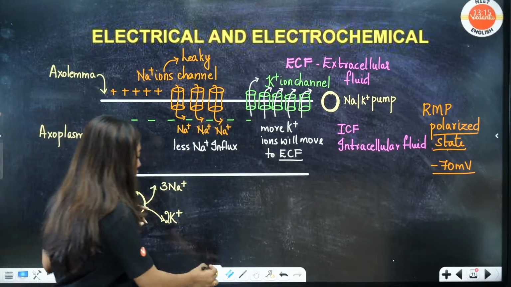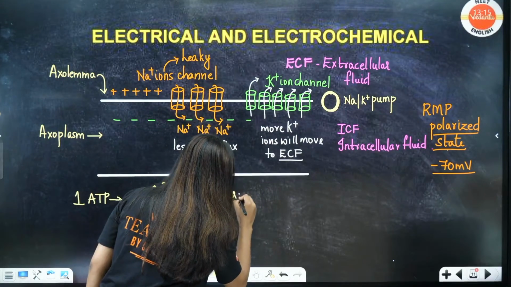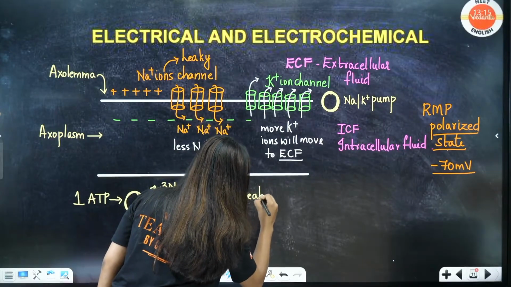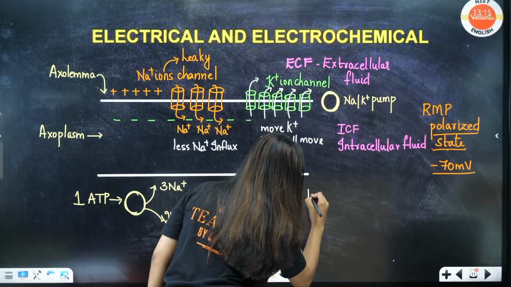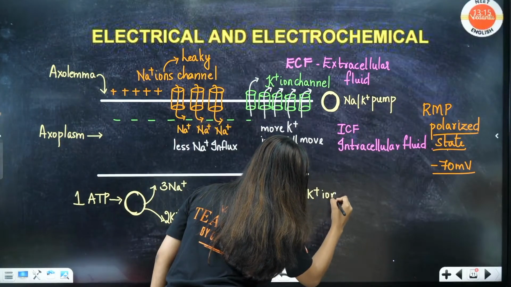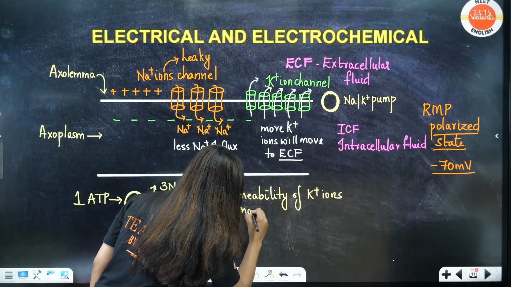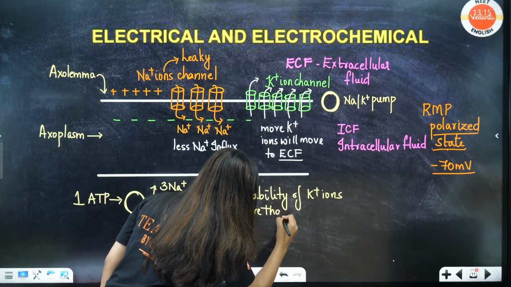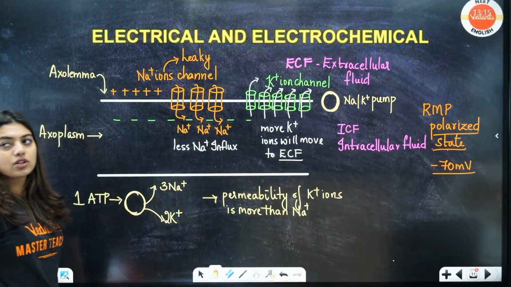Understand, permeability of potassium is more. This is the line of your NCERT: permeability of potassium ions is comparatively more than sodium.